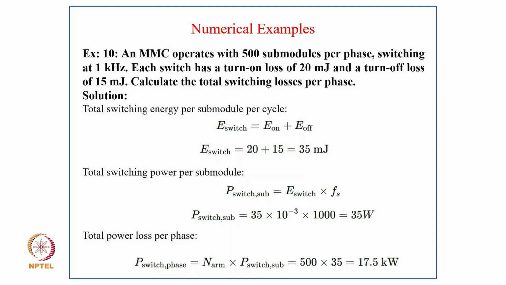The solution: the total switching energy per sub-module cycle is E_switch equal to E_on plus E_off, and E_switch equal to 20 plus 15, that is 35 millijoules. The switching power loss per sub-module, P_switch-sub, equal to E_switch into F_s, and P_switch is 35 into 10 power minus 3 into 1000, that is 35 watt. The total loss per phase is P_switch per phase equal to 500 into 35, that is 17.5 kilowatt.